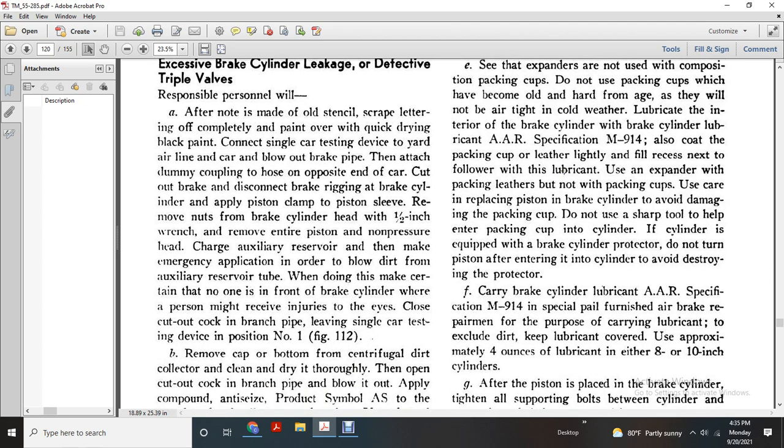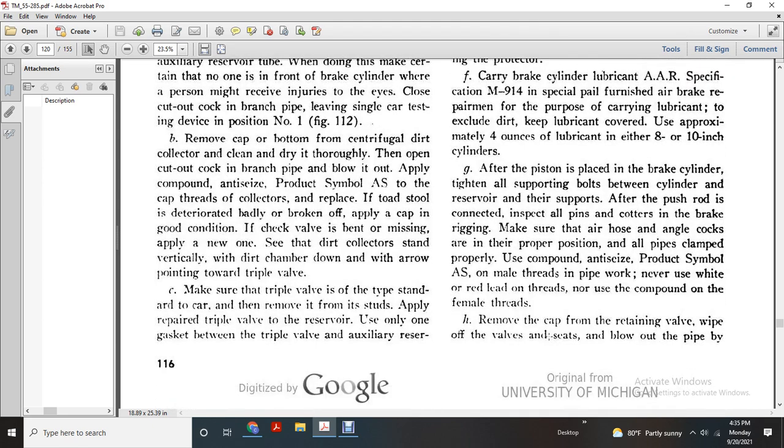Lubricate the brake cylinder with AAR specification M914. The air brake repairman should use a special pail for carrying lubricant, to exclude dirt and keep the lubricant covered. Use approximately four ounces of lubricant for 8 and 10 inch cylinders. Have the piston split tight, with all supports tight both between the cylinder and the reservoir.